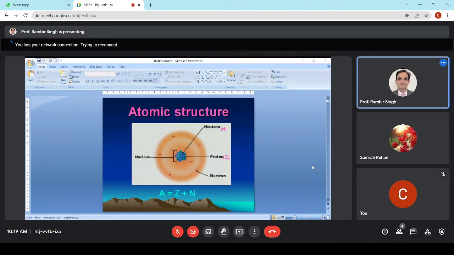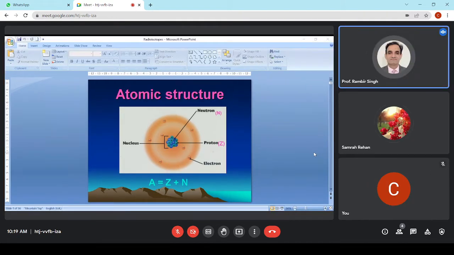Okay, so this is the most stable isotope of carbon. Then we have other carbon also, in which the mass number is 13. We call it carbon-13. And also one in which the mass number is 14. We call it carbon-14. Yes, sir. So that means what has changed? Is it the number of protons or the number of neutrons? In this case, the number of neutrons has changed.